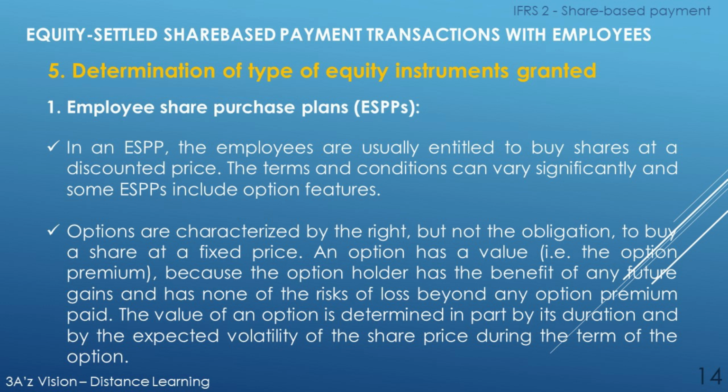An option has a value, that is the option premium, because the option holder has the benefit of any future gains and has none of the risk of loss beyond any option premium paid. The value of an option is determined in part by its duration and by the expected volatility of the share price during the term of the option.